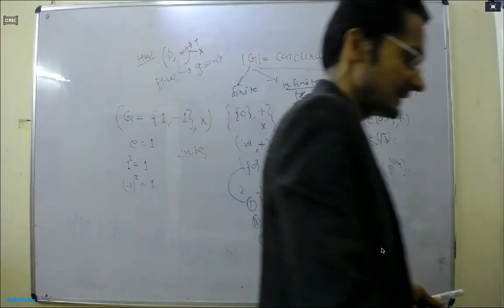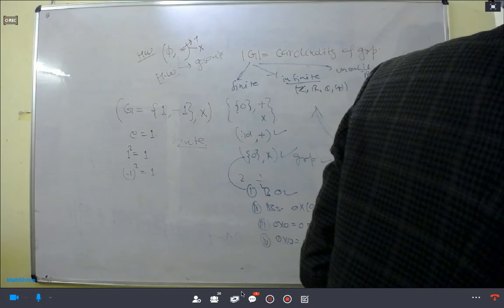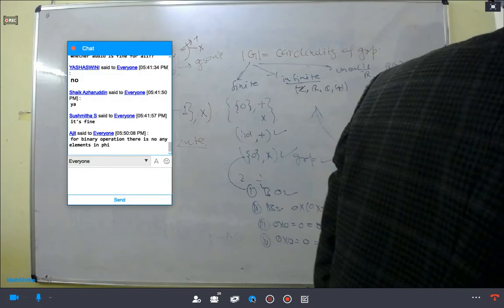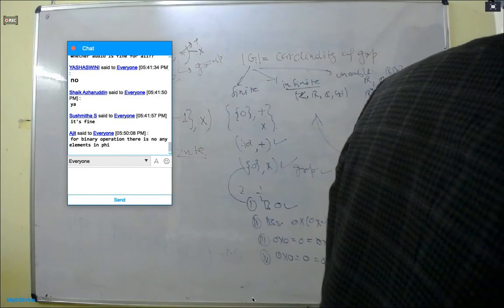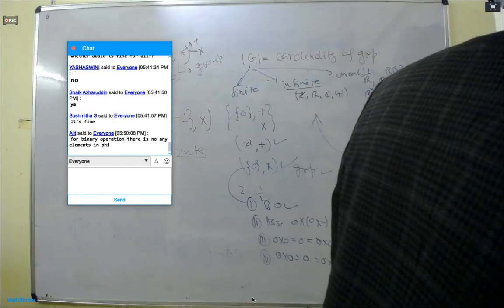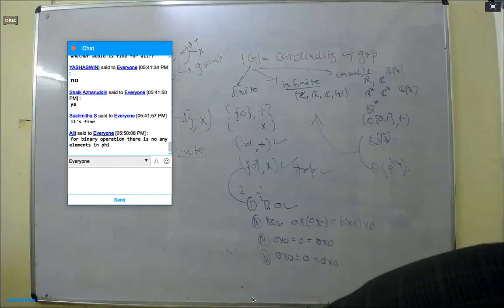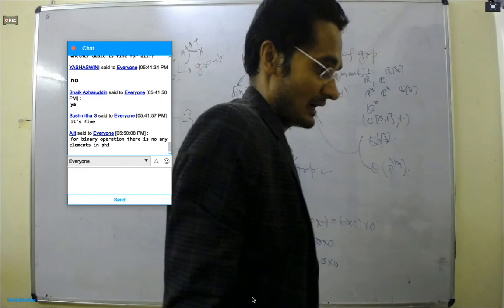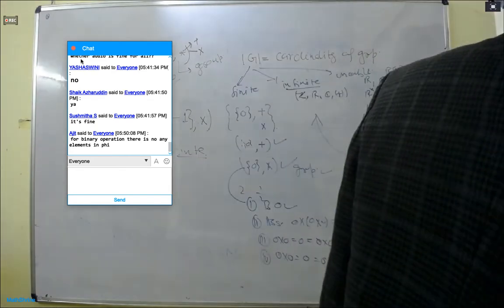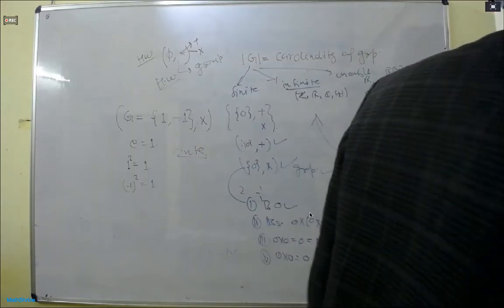For binary operation, there is no element in Phi. Yes, so as she is asking, she said that for binary operation there is no element. But think on it properly. You are right, but what is the binary operation?